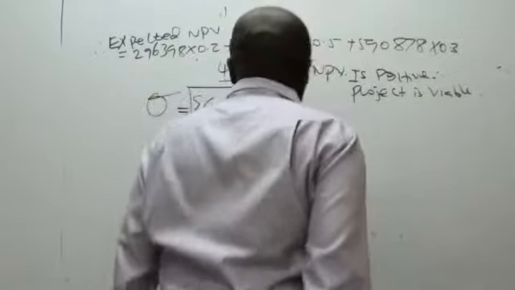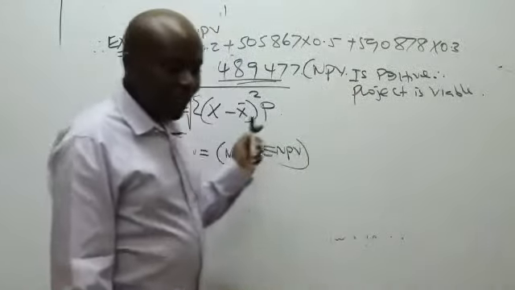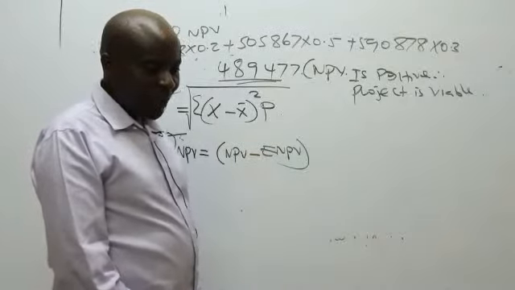Great. So you see X bar is the same as what here? Expected net present value. Is it okay now? I was changing battery.